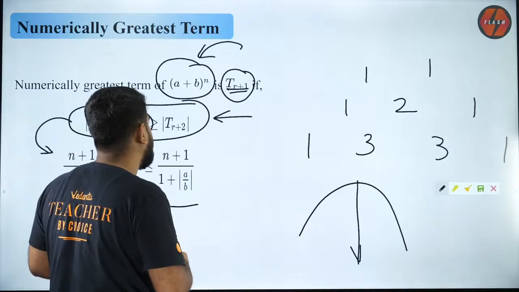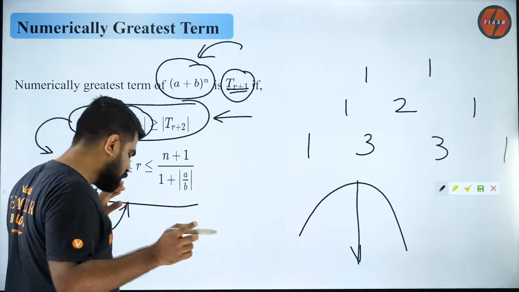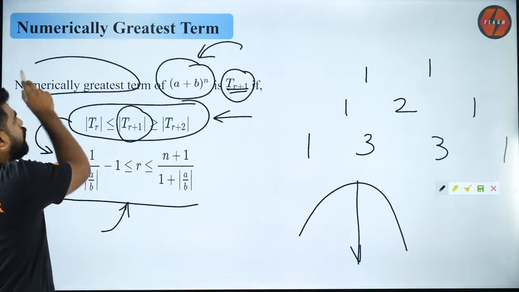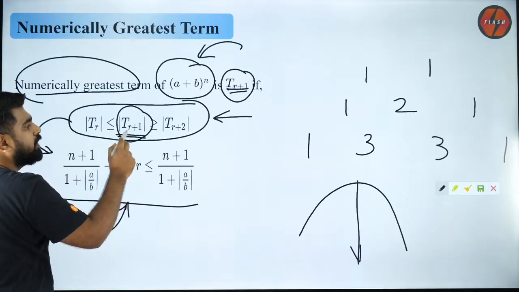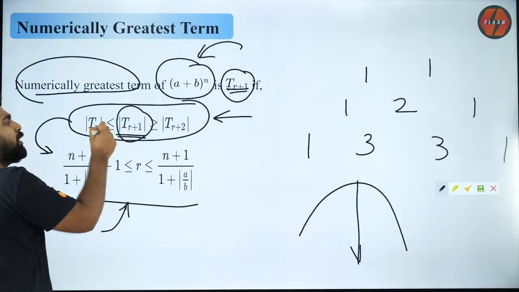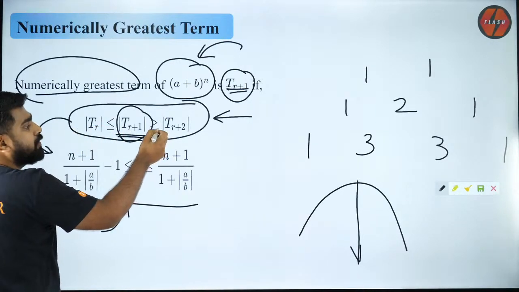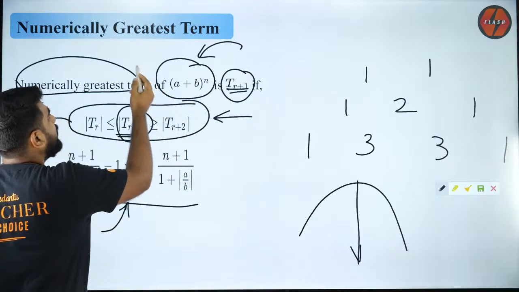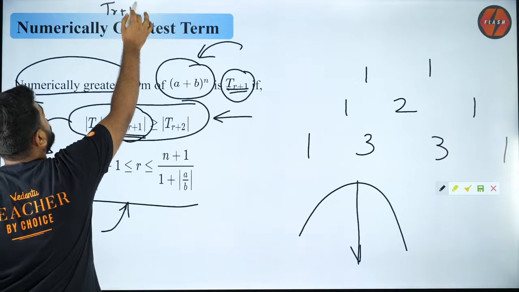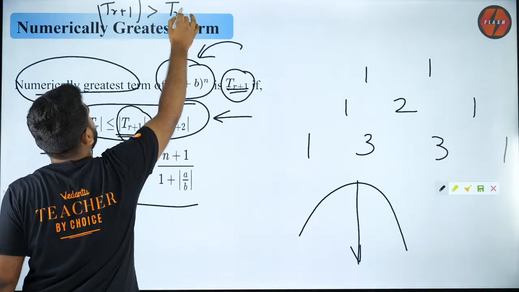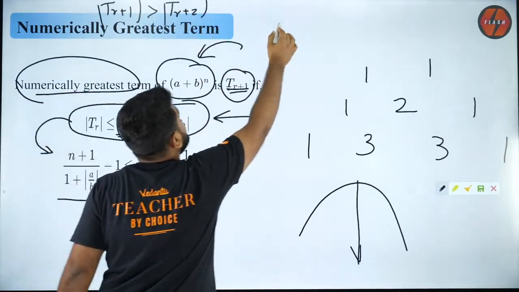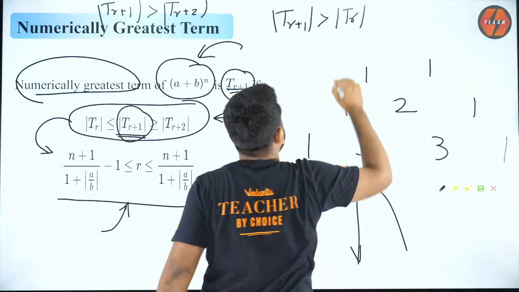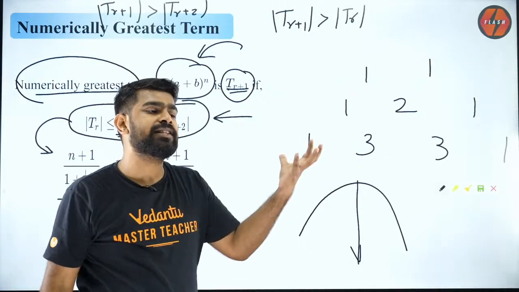So that is why I am saying, to find the greatest term numerically, you have to say that T(r+1) is greater than or equal to T(r), and this is also greater than or equal to T(r+2). What does this mean? This means our (r+1)th term is greater than the (r+2)th term, and your (r+1)th term is again greater than the rth term. So it is going to be the greatest of all.